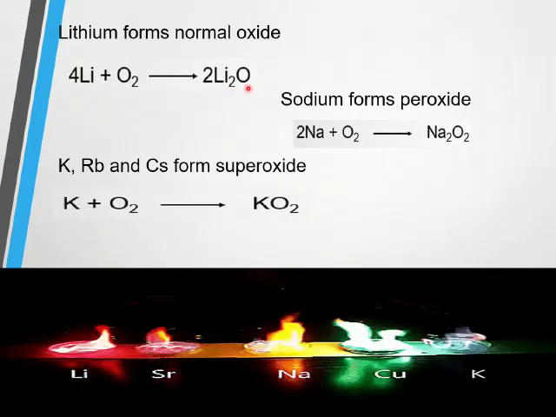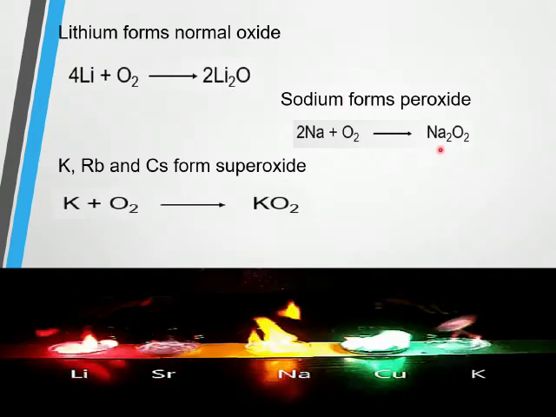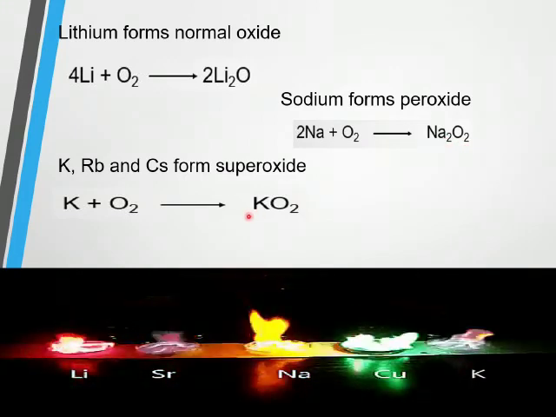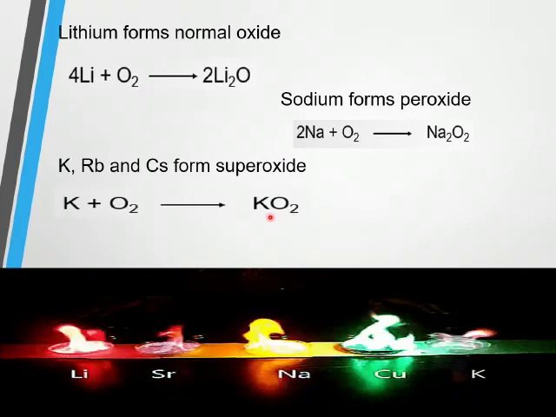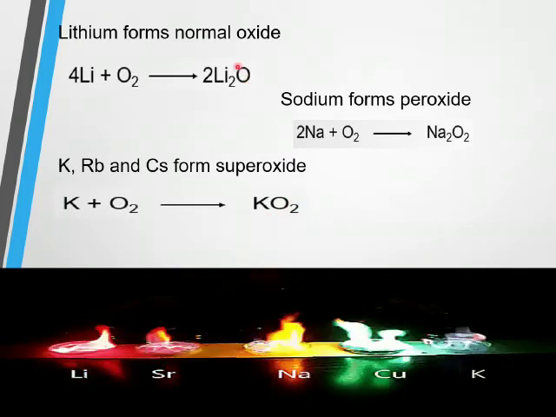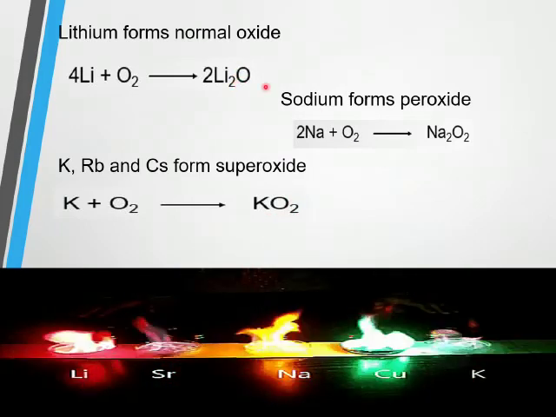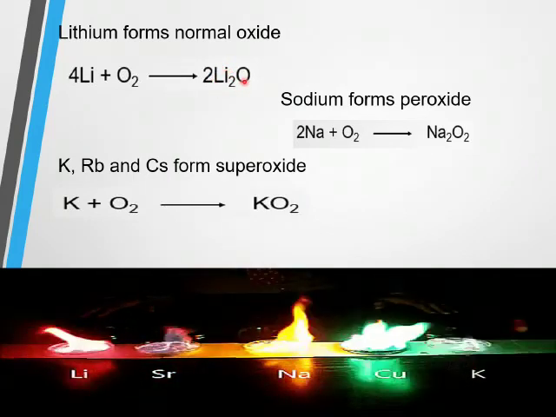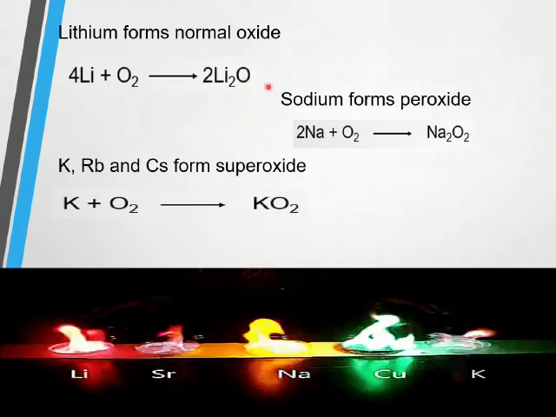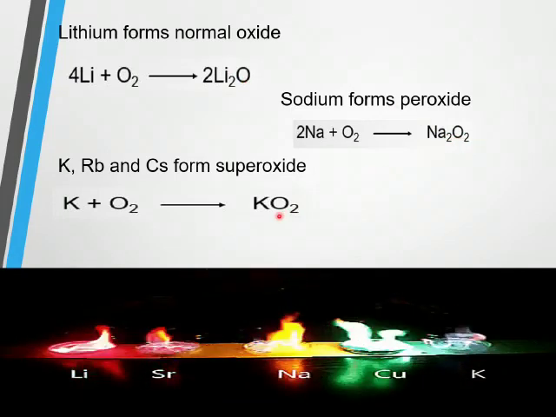From these products, lithium forming normal oxide, sodium forming peroxide, and the remaining alkali metals forming superoxides, we can observe that their reactivity is increasing. By observing the ratio of metal and oxygen in the product, the amount of oxygen is increasing.